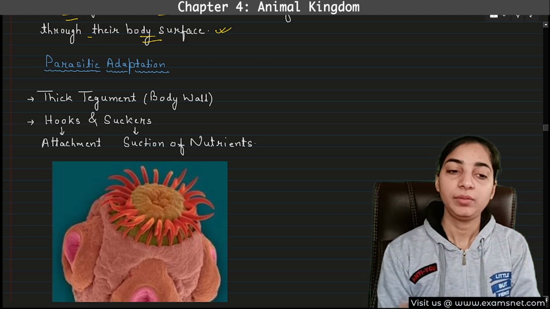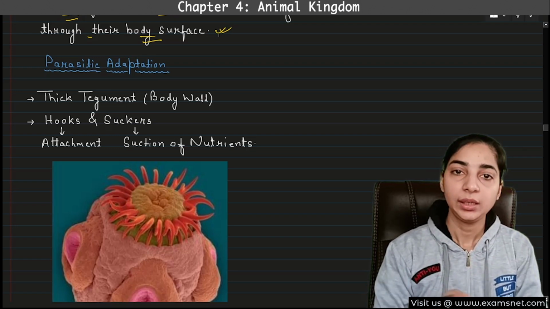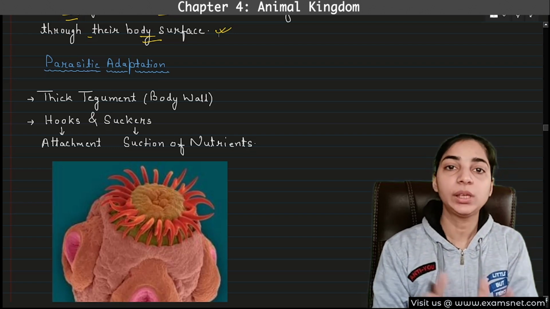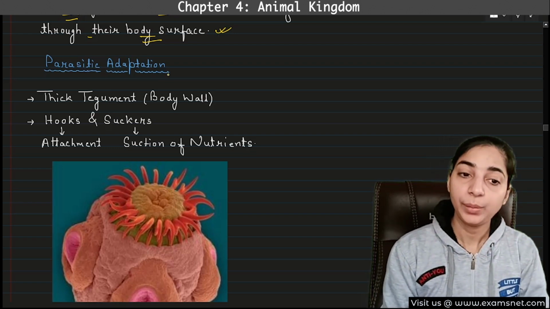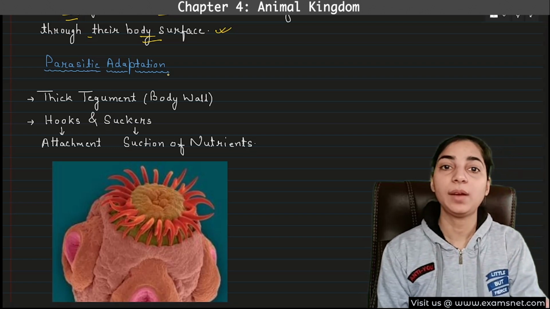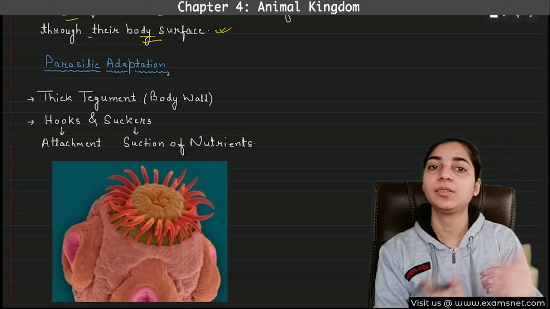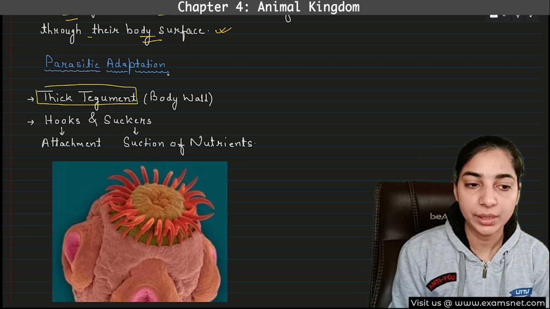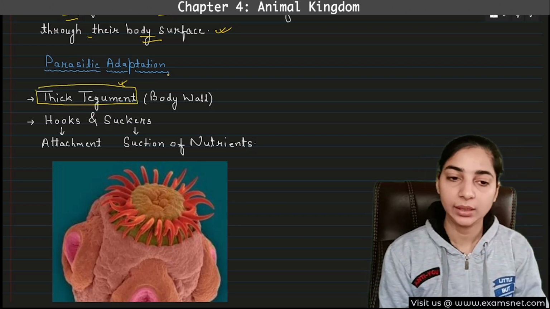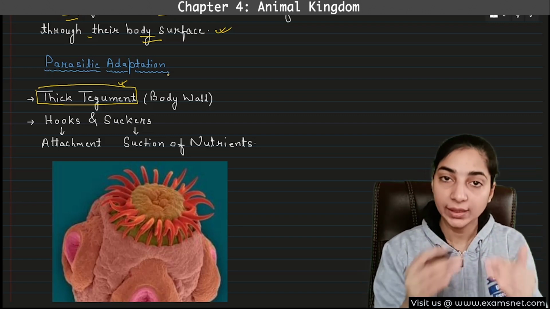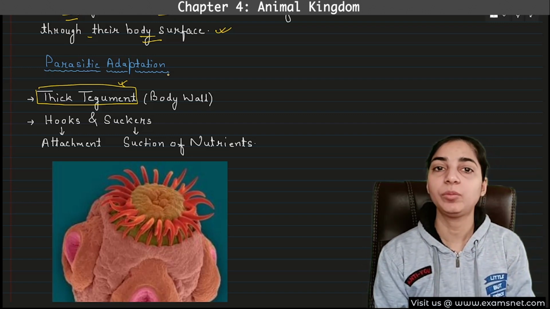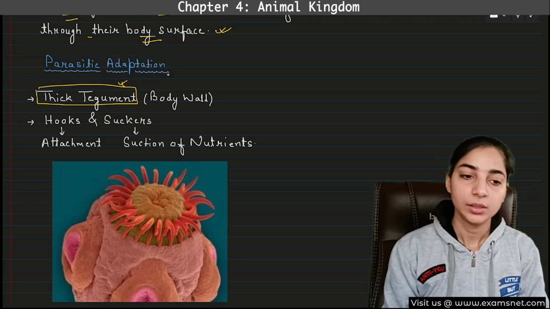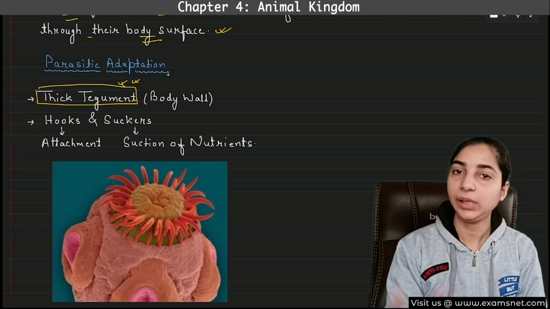So what will happen when they enter the body of the host? There will be secretion of certain important enzymes that will try to kill this parasite. But these are very smart. They also have certain adaptations to protect themselves from such enzymes. One of the important adaptations is having a thick tegument. That means they have a very thick body wall, and this thick body wall will protect them from the harmful effect of the enzymes secreted by the host body.